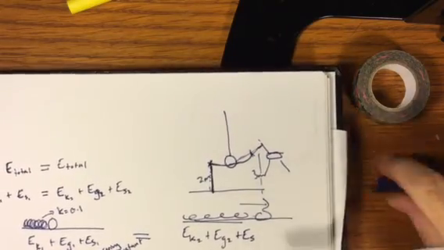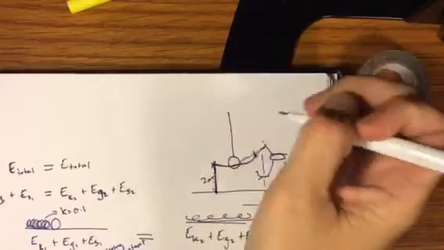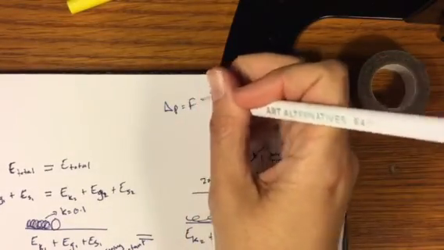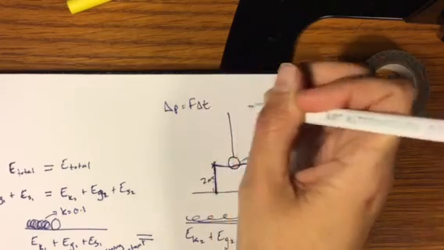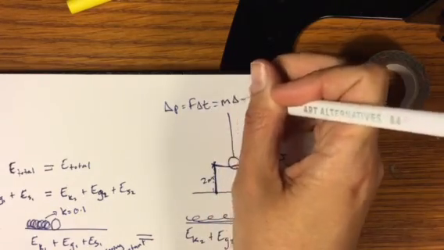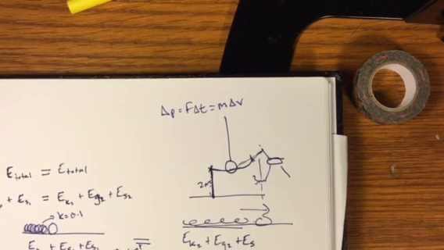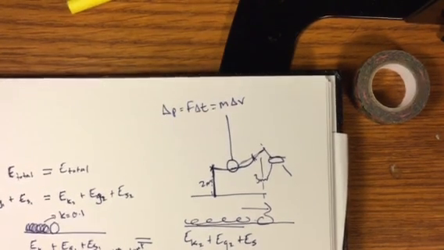You're going to do great. Make sure you look at your impulse stuff. Remember that impulse is delta p, force times t equals mass times delta v. Just make sure you remember how to plug these things in. You guys talked about this. You should know all about it. And I'll see you guys tomorrow.